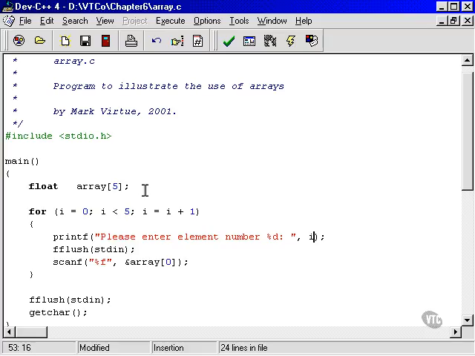Well, we have to make a decision here. Do we want it to say please enter element number 1, then 2, then 3, then 4, then 5, or do we ask them for elements 0, 1, 2, 3, 4? Well, let's pretend that the users of this program know nothing about the internal architecture of the system, and they might get a little bit confused if we ask them for element number 0. So we'll actually ask them for element number 1, which means we'll do this, I plus 1. Then we'll do our scanf, and what we'll actually do is we'll read in element I every time.